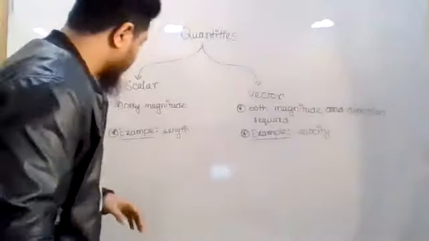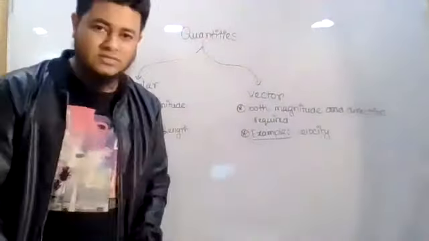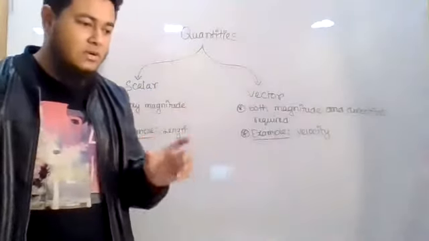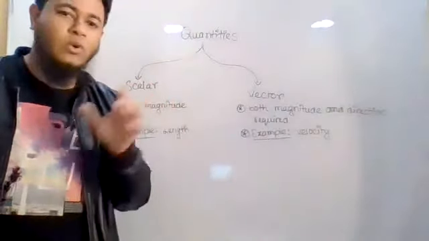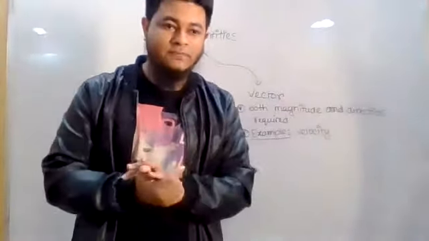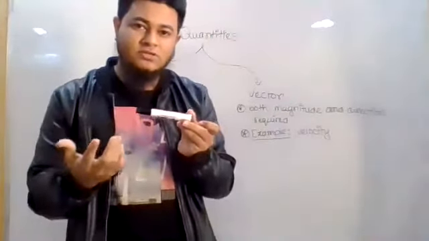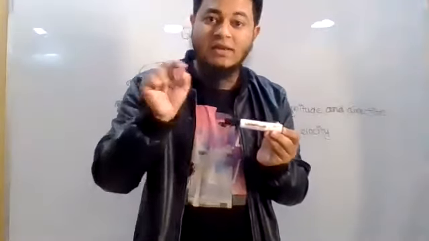Inshallah. So let us talk about scalar and vector quantities. At first, let us talk about quantities, a very important topic of physics. Which are the things that we can call quantities? Anything that can be measured. Let us say this marker. If I tell you to measure the length of it, you can measure it using the scale, right? You will be able to tell me a value like 5 centimeter, 4 centimeter. So this length is actually a quantity that can be measured.